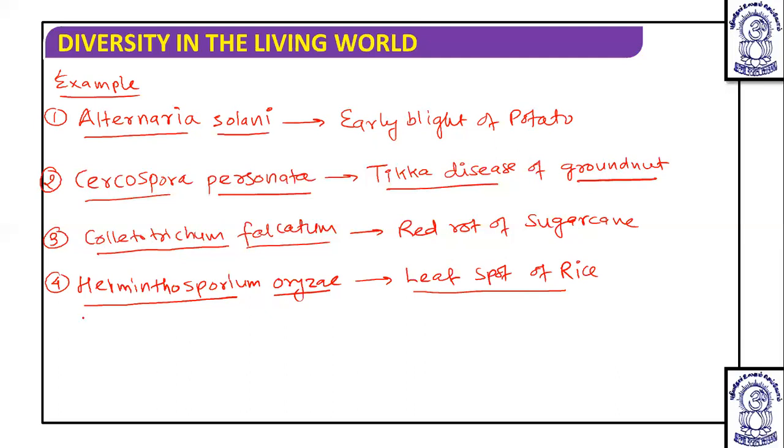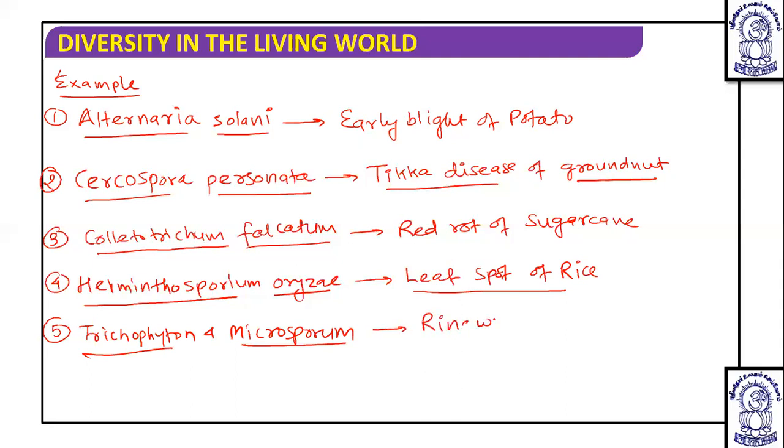Apart from this, the next examples are Trichophyton and Microsporum. This Microsporum and Trichophyton cause ringworm in humans, and that is ringworm of the foot, in which you will find eczema and itching.